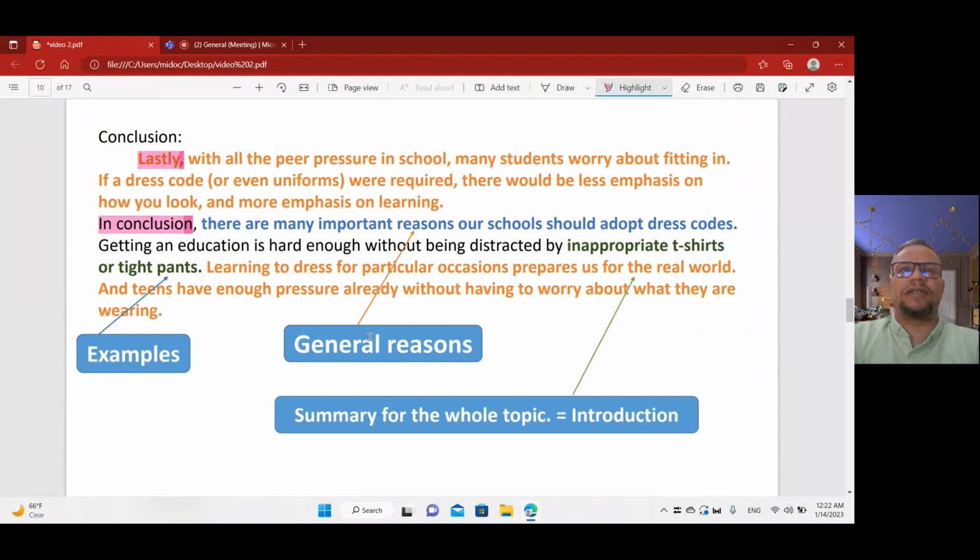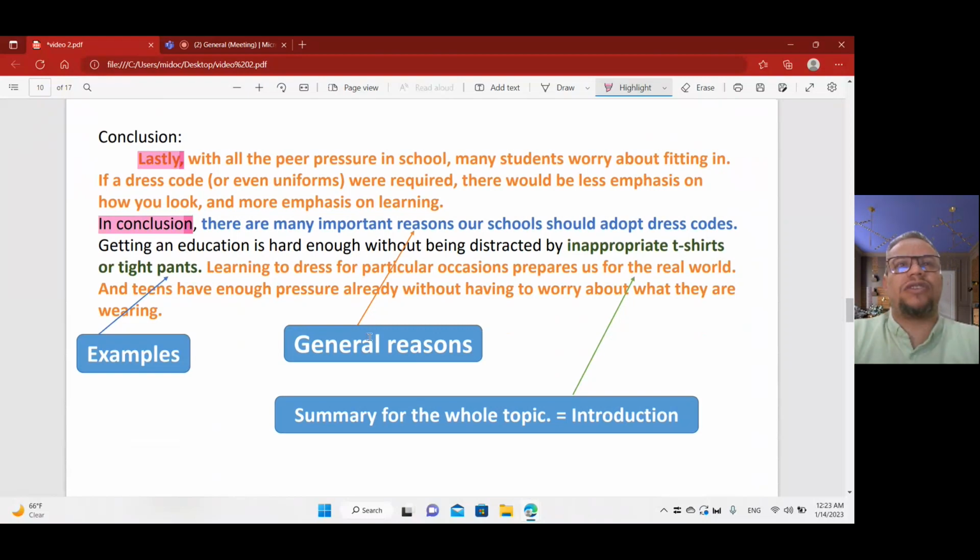I like this one because he mentioned before the reasons why you choose a dress code. He mentioned two reasons, two benefits. So now at the end, he mentioned reasons, just the word reasons in general without saying in details. There are many important reasons our schools should adopt dress codes. But he didn't mention the details because this is the end, the conclusion. You mentioned that above.